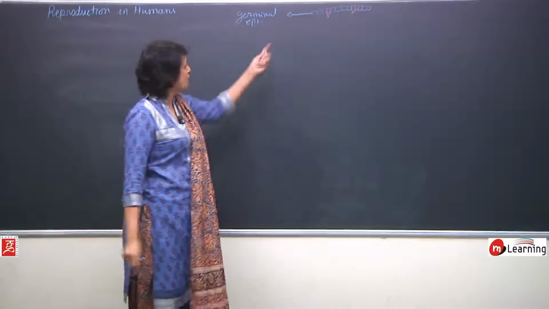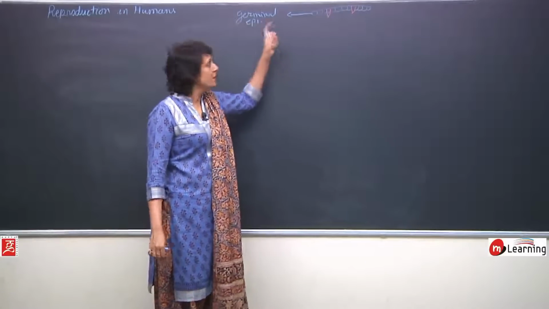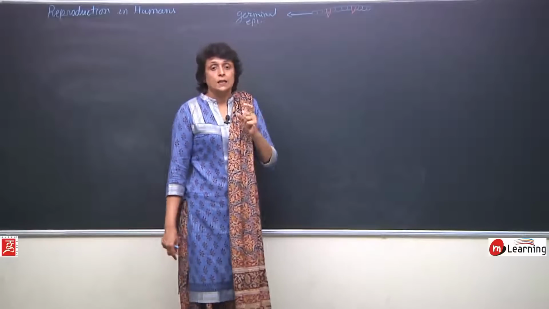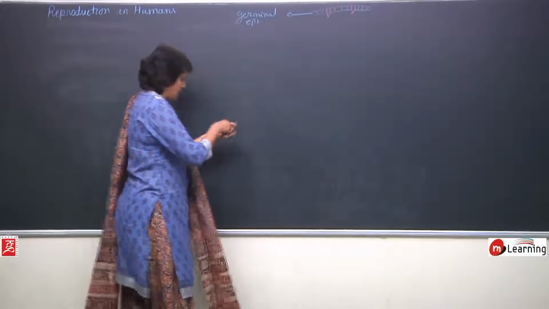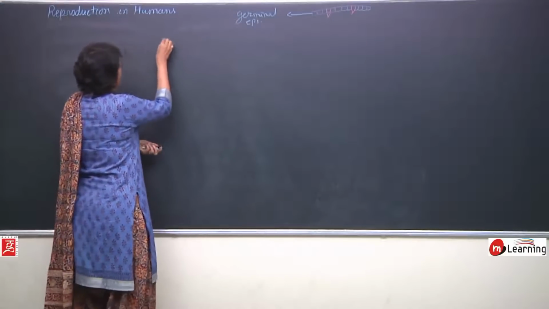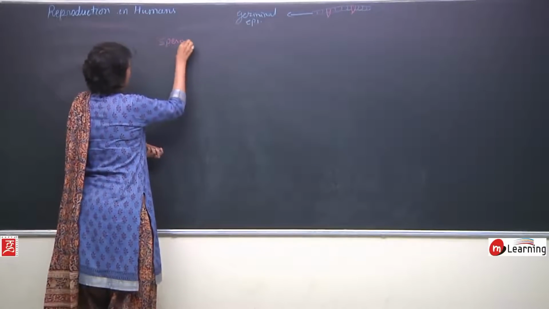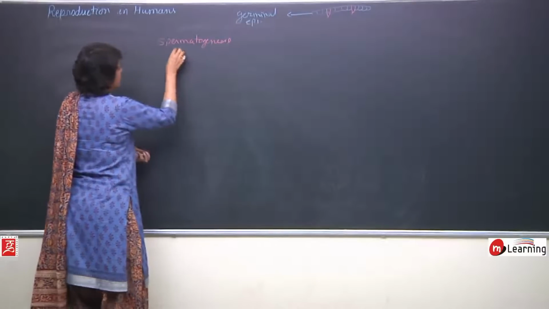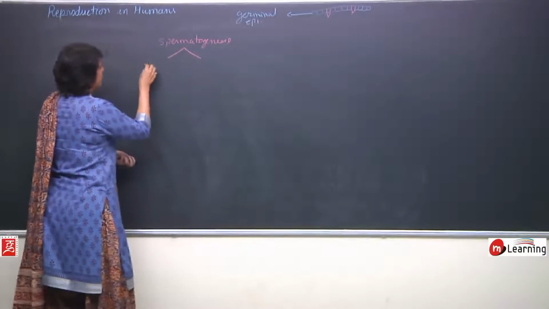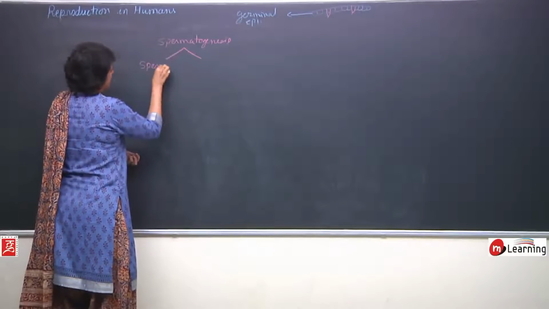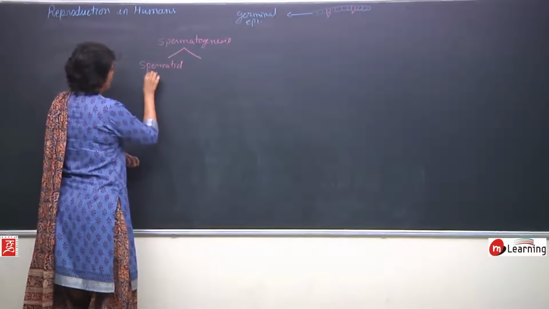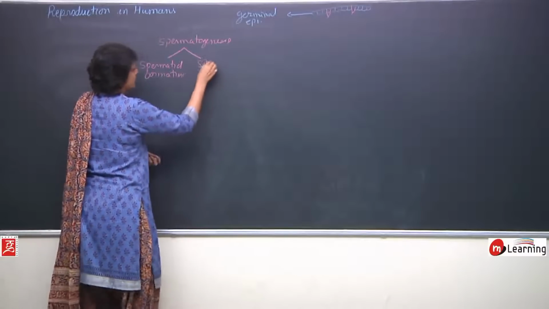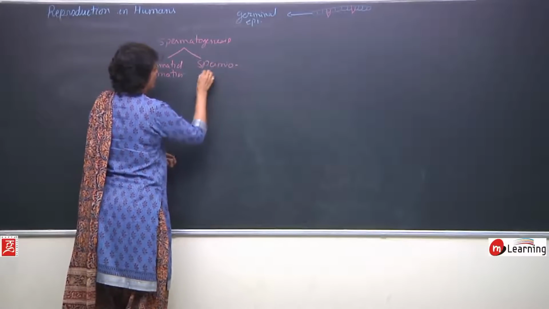The cells of this germinal epithelium, they will undergo the first phase of the first part. For our reference, let me write down. Spermatogenesis, 2 parts, that is spermatid formation and spermiogenesis.